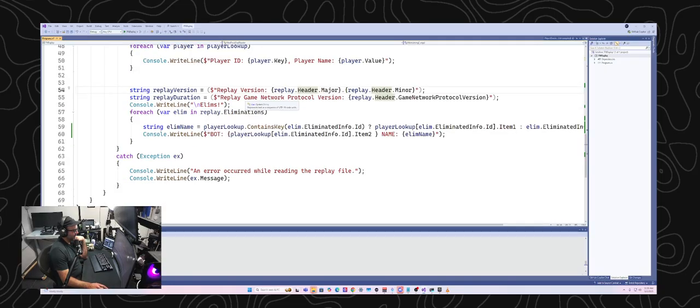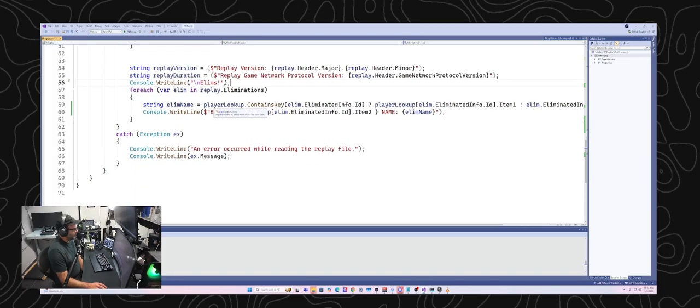And then the game network protocol version. Unreal Engine games have a network protocol, which I believe is basically how they encode data and send it back and forth. That's versioned as well, and so you can get the version of that. And I think the replay file is actually just a log of the game network protocol data. So I just print that out on the screen for reference, because that might be useful to see at some point.